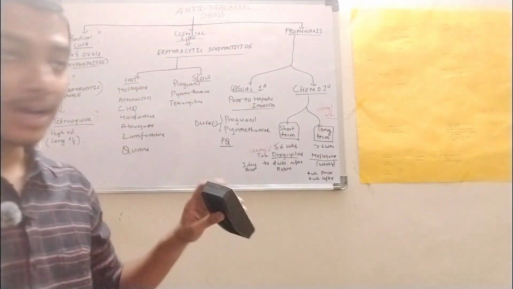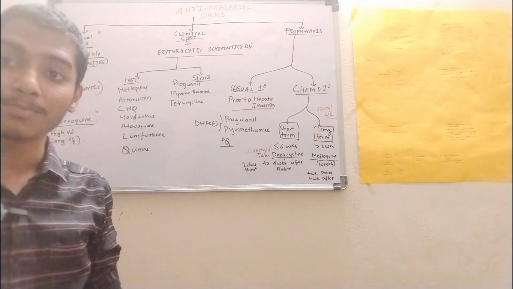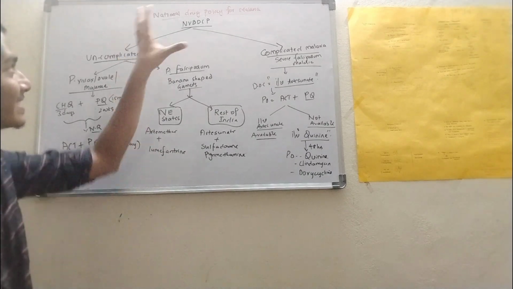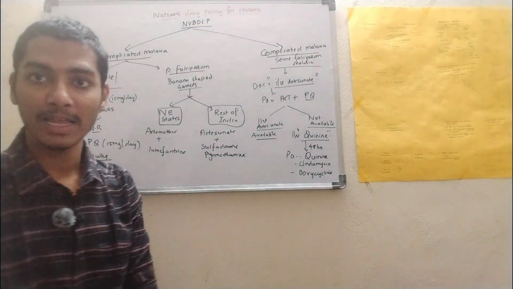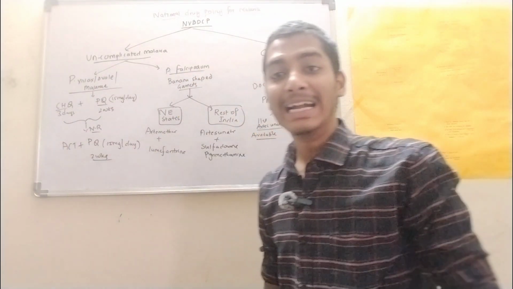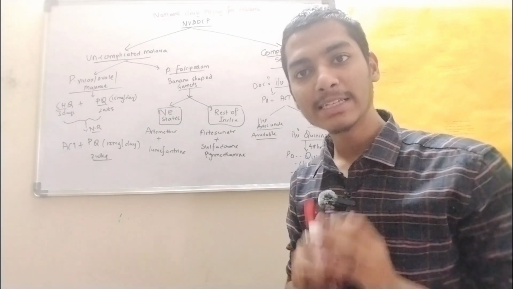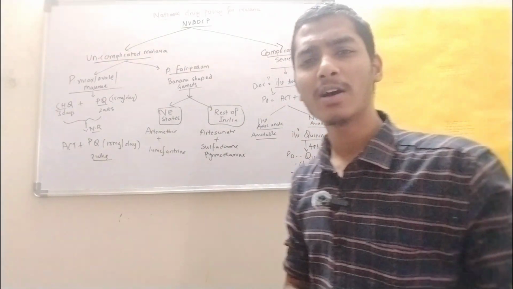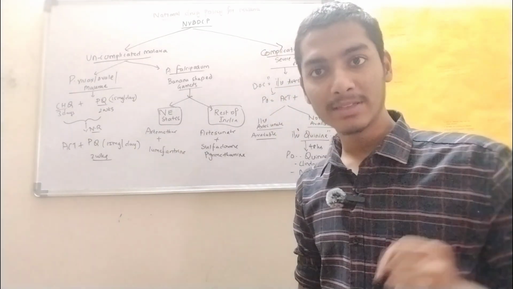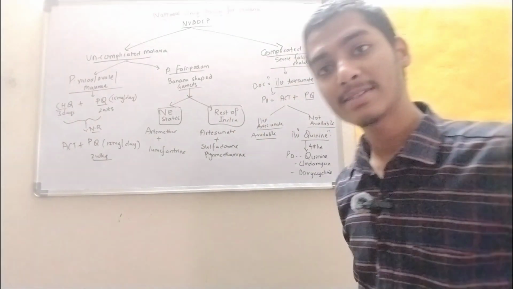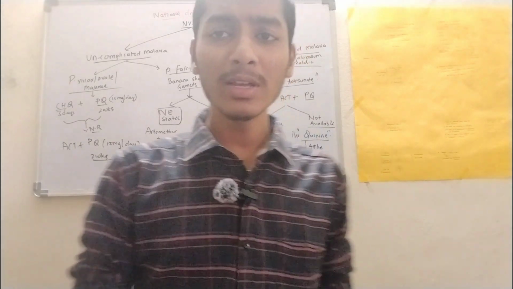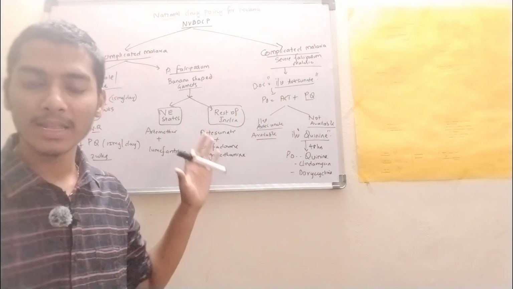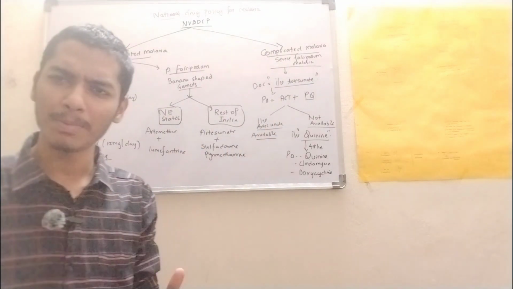So this is about the classification of anti-malarials based on the clinical use, right? So this is the national drug policy for malaria, which is coming under National Vector-Borne Disease Control Program, which we will discuss in detail in case of SPM. When third year, we will discuss about this National Vector-Borne Disease Control Program. So in this program, we can divide this into uncomplicated malaria and complicated malaria, which is simple to understand, right?